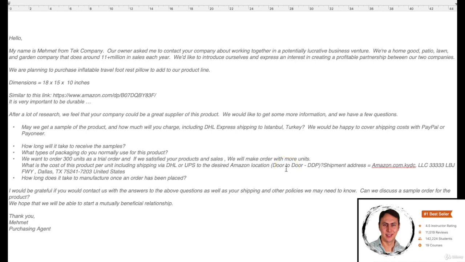But you can use the address of the Amazon storage in Dallas. When you make a shipping plan, Amazon will give you the real address. Our orders generally go to Dallas. For the last few weeks, they have been going to the Amazon storage in Joliet. Either Dallas or Joliet, you can give one of these two Amazon storage addresses. The shipping fee won't change too much when you change the address. That is why there is nothing to worry about.